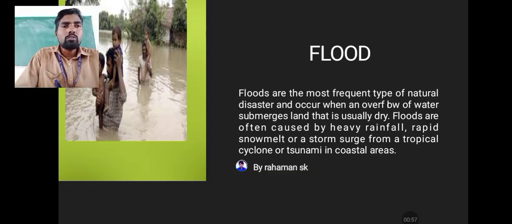So, dear students, beside is the image we are showing. People are mostly affected during flood time. Flood is a regularly, frequently happening natural disaster. Why does it happen? Because of overflowing of water bodies, maybe a river, canal or lake overflowing, or melting of ice, or heavy rainfall. These are all causes of floods.